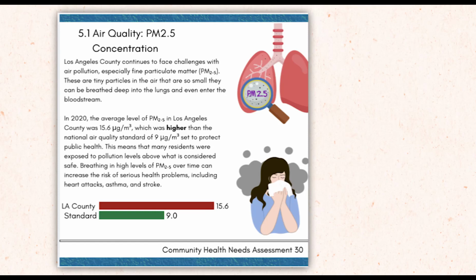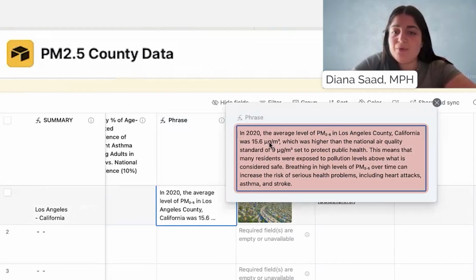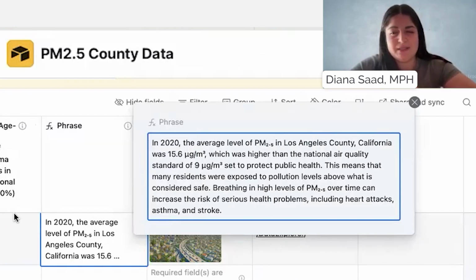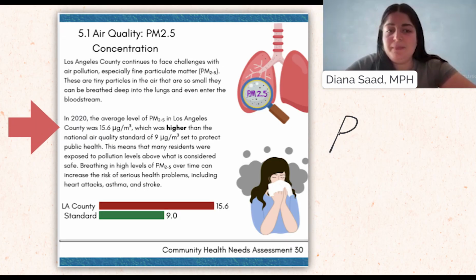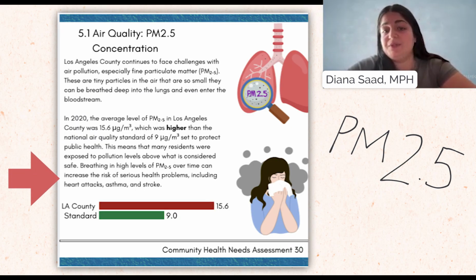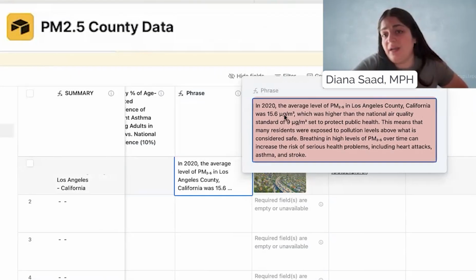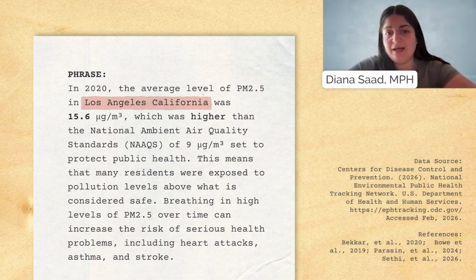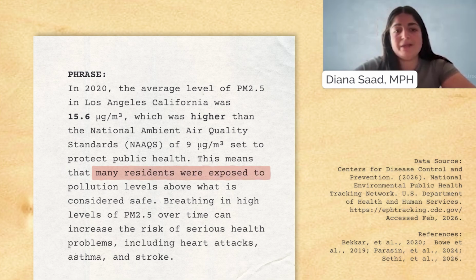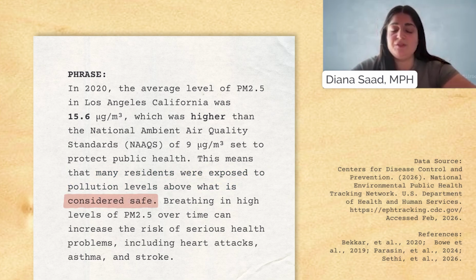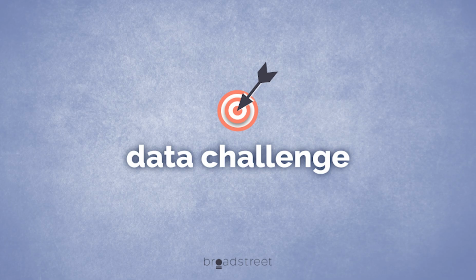Here's what we'll do in this data challenge. So your deliverable or end product you will be making through Airtable will be looking something like this. Turning one PM2.5 data point into a story. Once you put in your data point, you will automatically be given this phrase. For example, in Los Angeles, California, many residents were exposed to pollution levels above what is considered safe. So we actually have a narrative about chronic disease risk and environmental justice.